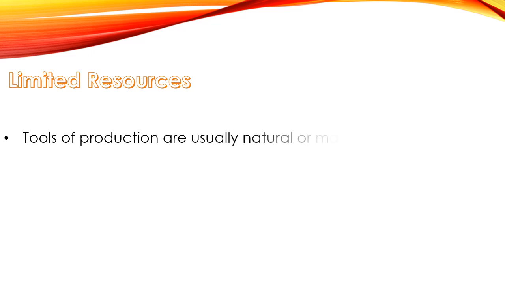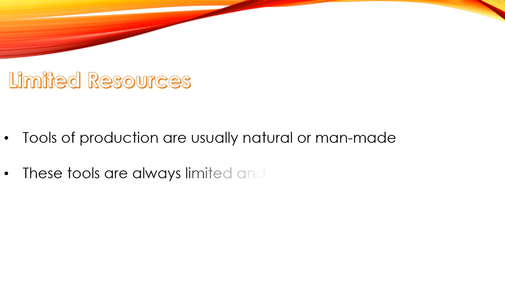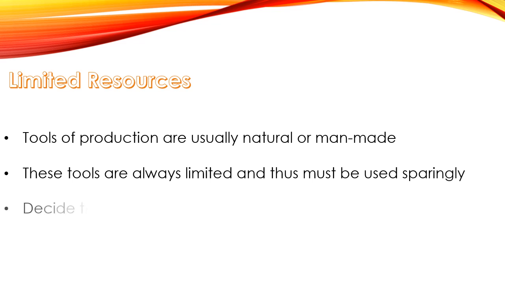Limited resources. We know our wants are unlimited, and we have created a list of these wants according to their priority, necessity or importance. Now we know that our resources are also limited. Tools of production are usually natural or man-made. These tools are always limited and thus must be used sparingly, that is as little as possible.